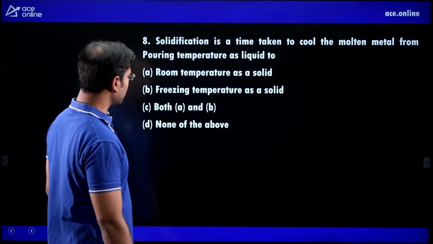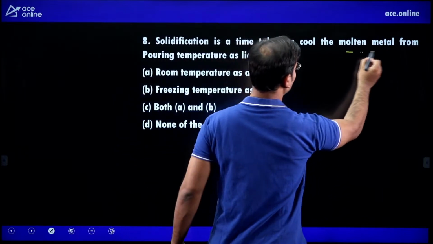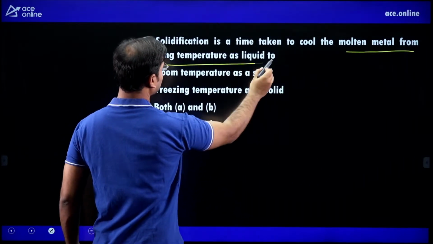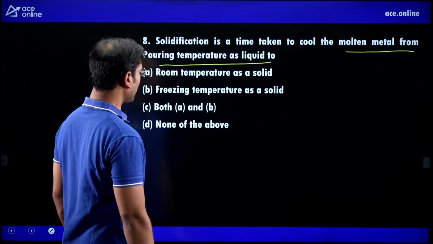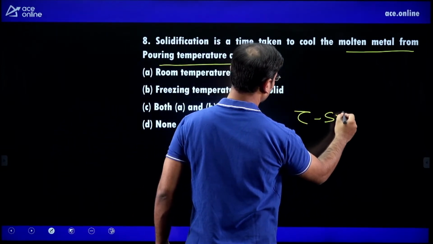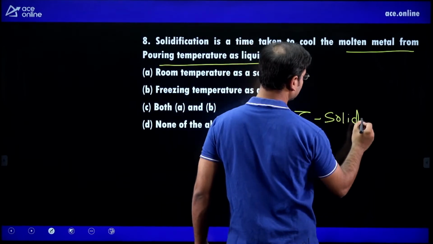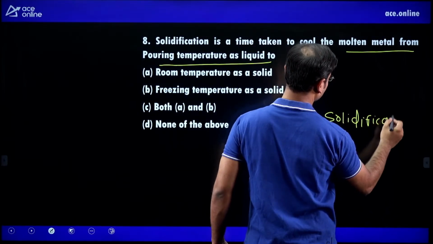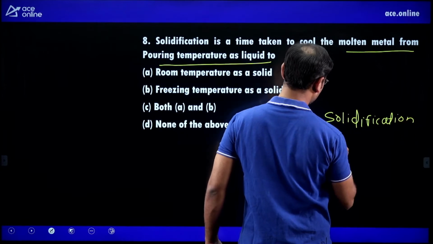Next, solidification is the time taken to cool the molten metal from pouring temperature as a liquid to... Solidification is denoted by tau. This is known as solidification time.